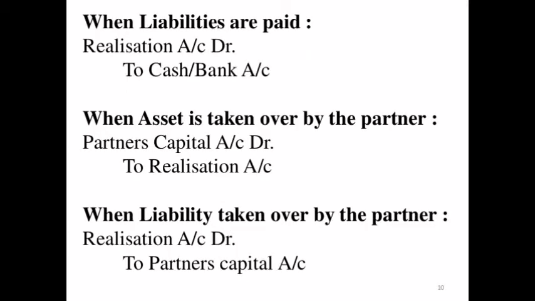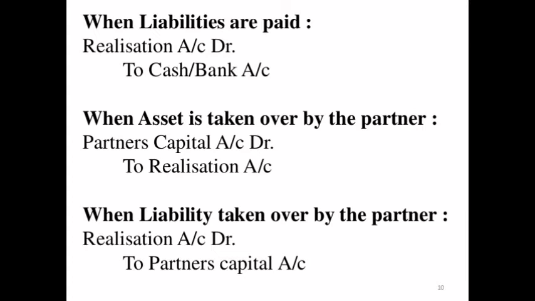Next entry is when liabilities are paid. When we have to pay the liability, the entry will be realization account debit to cash and bank account. Anyhow, we have to pay the liability, whether it is mentioned in the question or not, because we know that whenever a firm is dissolved, we should pay the liabilities to outsiders first. So when we pay the liability, the entry will be realization account debit to cash and bank account.